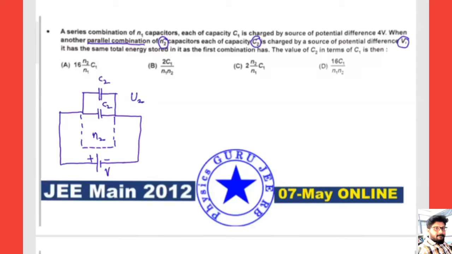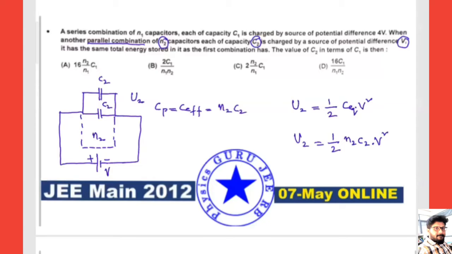So if I want the effective capacitance in parallel, I can write N2 into C2. This is the effective capacitor. Let me take U2 as the energy. Now U2 equals, in a similar manner, half C effective into V square, or C equivalent, anything. So U2 equals half into N2 C2 into V square. Let me call this equation number 2.